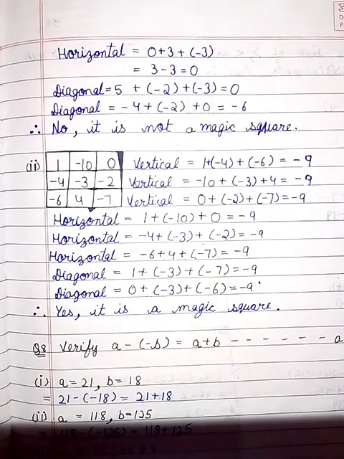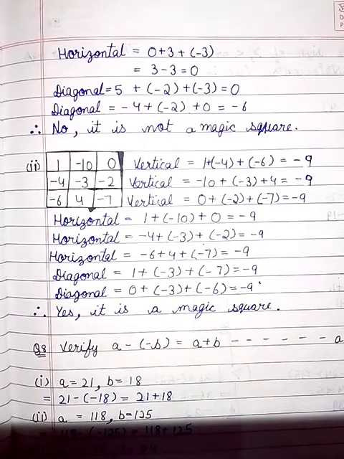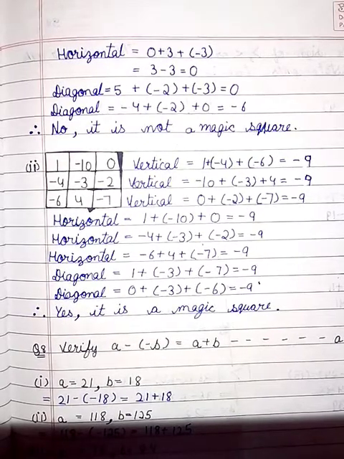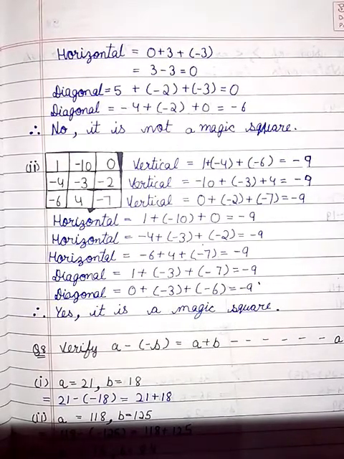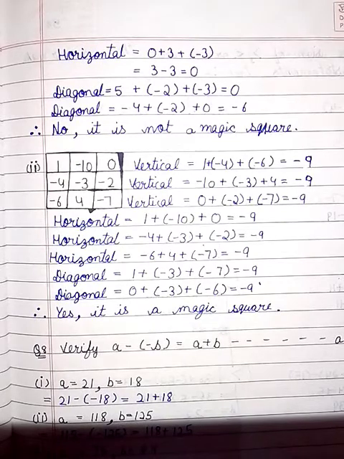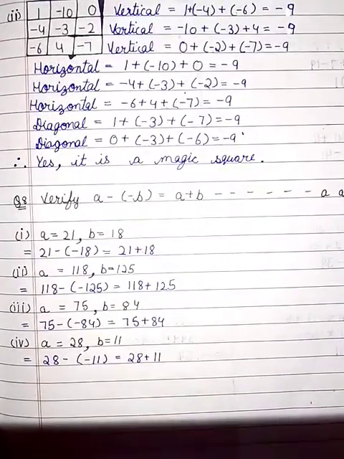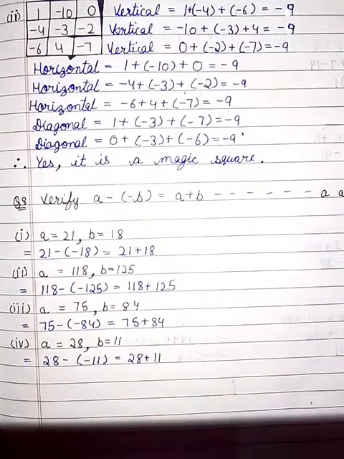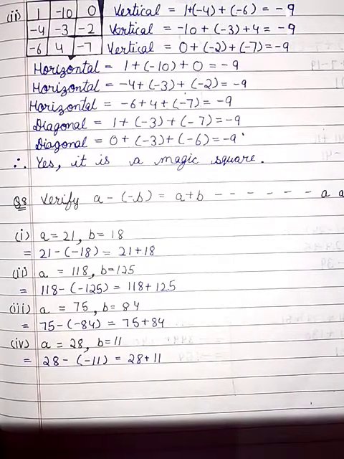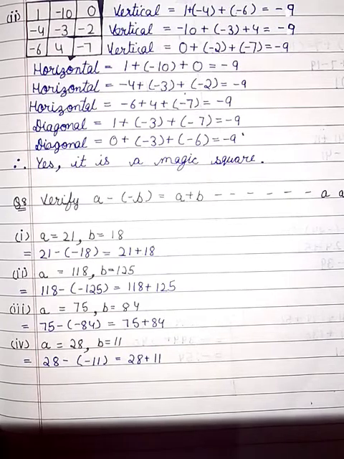Horizontally, minus 4 plus minus 3 plus minus 2 is equal to minus 9. Horizontal, minus 6 plus 4 plus minus 7, it is also minus 9.